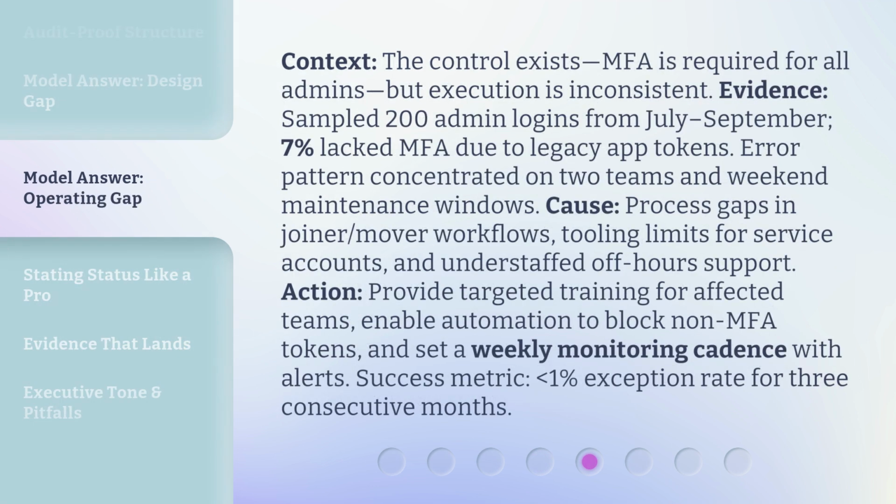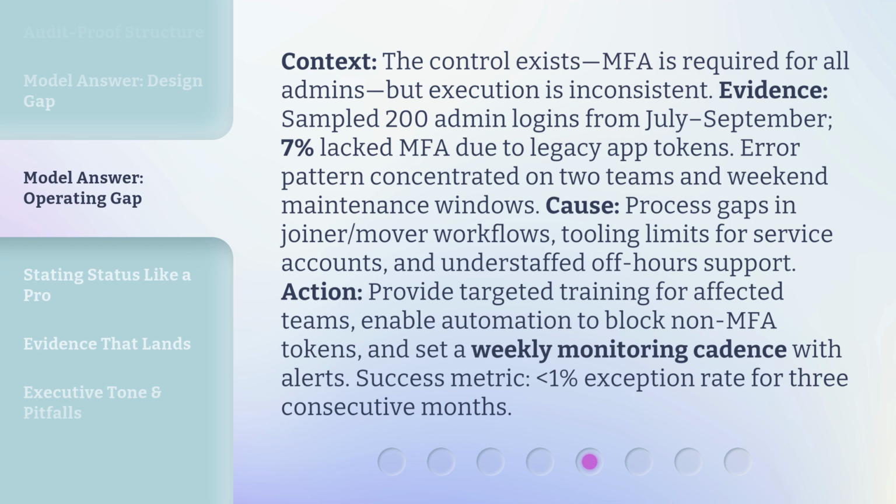Context. The control exists, MFA is required for all admins, but execution is inconsistent. Evidence. Sample 200 admin logins from July to September. 7% lacked MFA due to legacy app tokens. Error pattern concentrated on 2 teams and weekend maintenance windows.